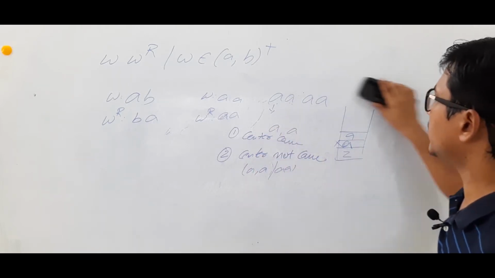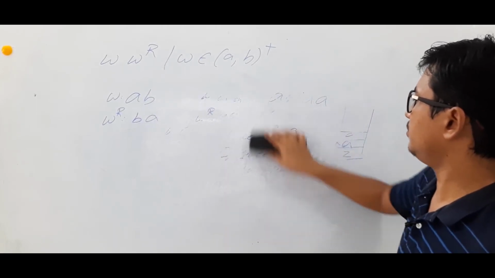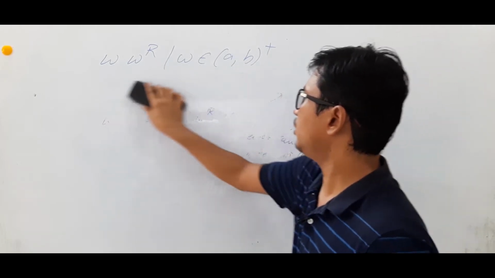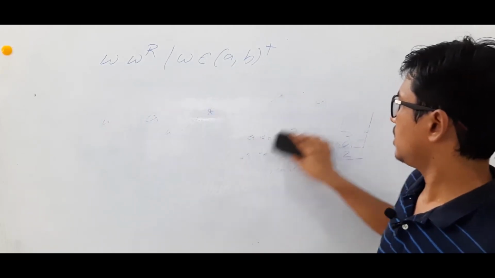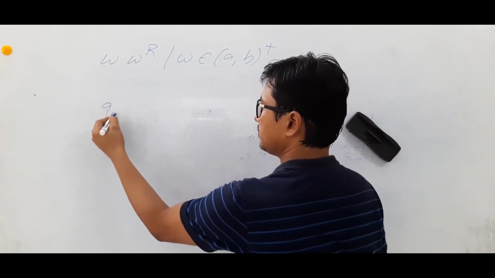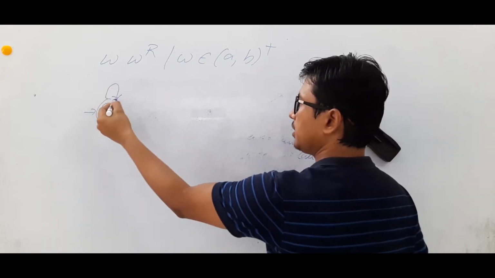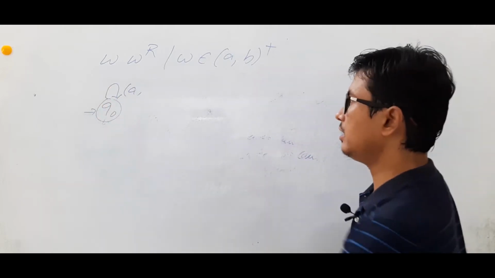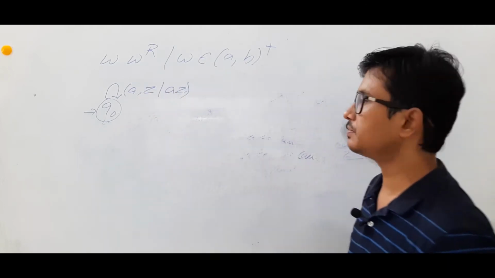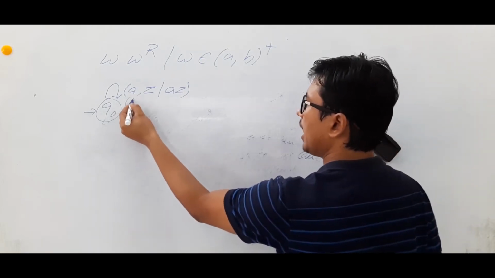So we will look at how the pushdown automata will look for these kinds of examples. Now look at this. I am in the initial state Q0. I am looking at the first alphabet A and the top of the stack is Z. Then I will push that A into the stack.